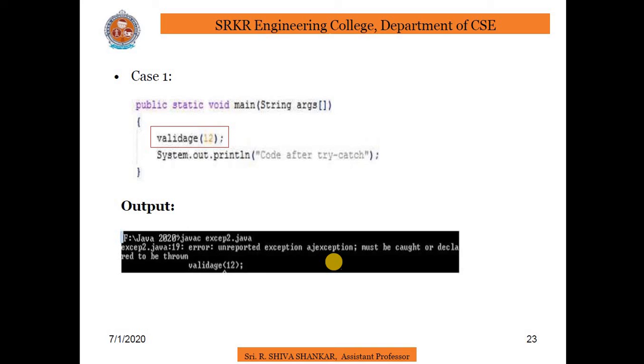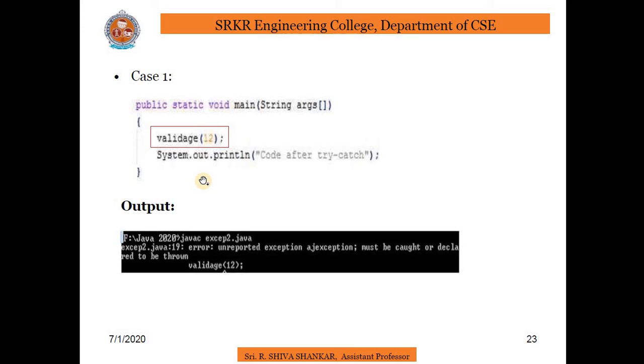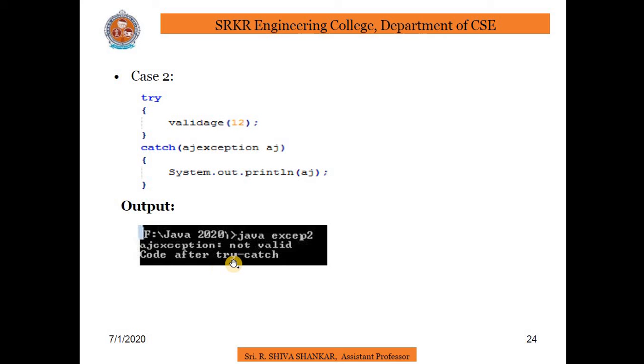Why? Because during the call of the validate method, exception handling is not used, and the code looks like this and the error is displayed at compilation of the block. Here we are not using any try catch block, so that particular error has occurred. Coming to case 2, during the call of method validate, exception handling is used with the try catch keyword like this, and the program runs as expected. In the previous program we did not use any try catch, so the error came like this. If I use a try catch block, we get the exception handled.